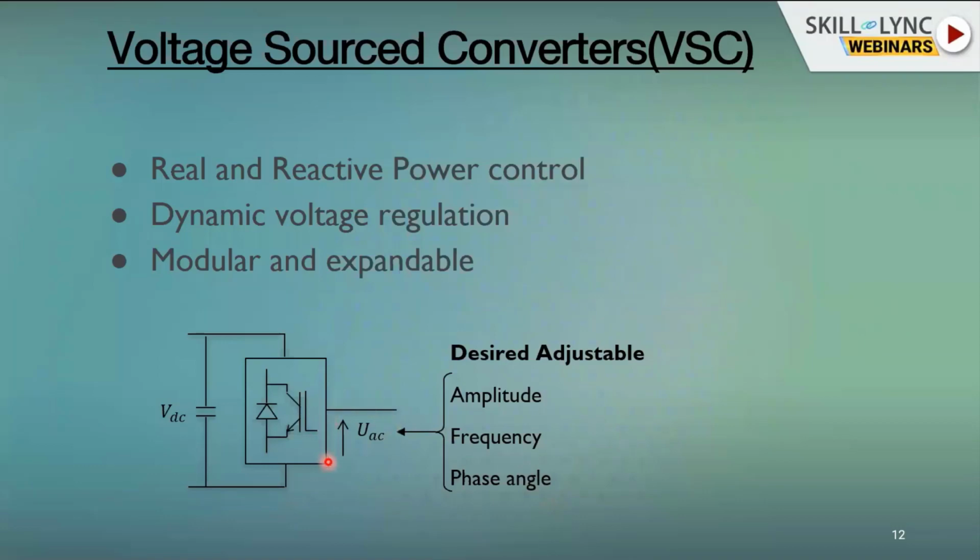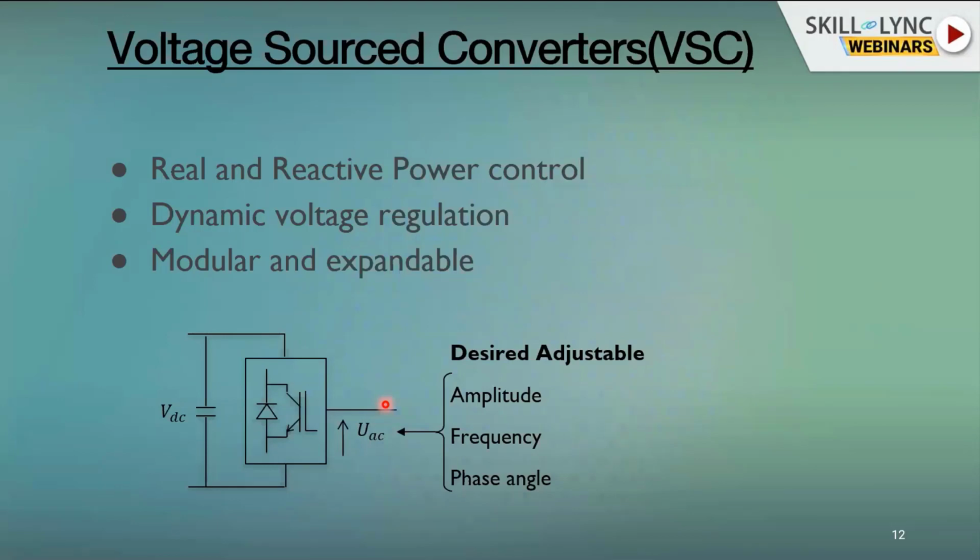If you assume the voltage generated by the voltage source converter is UAC, and this is connected to a grid through a step-up transformer, and the bus voltage is say UG or simply U. If we have this UAC either greater than UG or less than UG, then it is possible to supply reactive power or absorb reactive power. Whenever UAC is greater than the grid voltage, we will be able to supply the reactive power. This again comes from the basic equations of P and Q that we discussed in the previous slide.